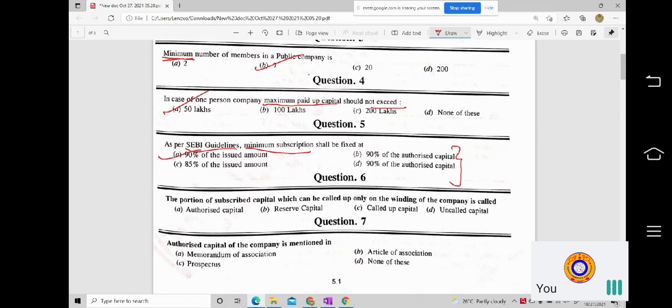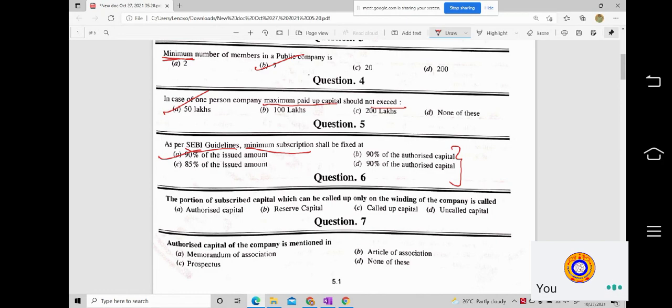We have different types of capital. I hope you understand. Authorized capital, issued capital, subscribed capital, and then paid up capital, called up capital, uncalled capital, like that. So I am issuing, for example, 1 lakh shares. That 1 lakh shares will only go for the public subscriptions.